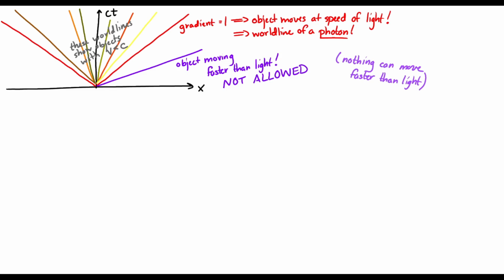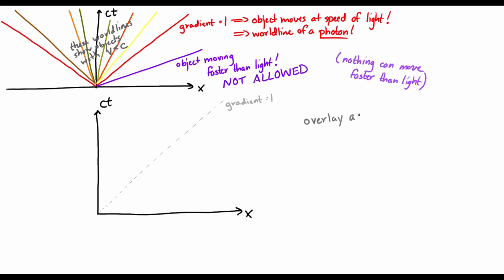Another thing that we can do with space-time diagrams is we can overlay the axes for a moving reference frame. And I'll show you what I mean. Let's draw our regular space-time diagram. But then let's think about drawing axes for a moving reference frame on top of the axes that we already have. So we have ct and x, our usual axes and our usual reference frame.